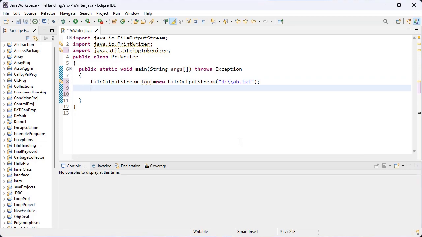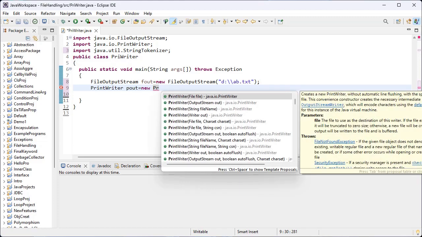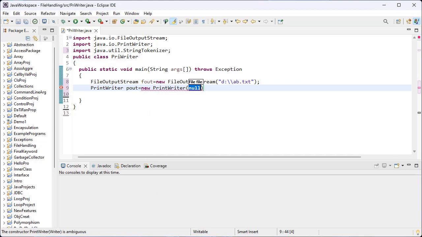And I create the object for the PrintWriter class. In order to write the content inside the file, I create the object for the PrintWriter class. Pout is the name of the object for the PrintWriter class, using the new keyword and the parameterized constructor for the PrintWriter class, and inside the round brackets I pass the object of FileOutputStream, that is fout. Up to this clear?